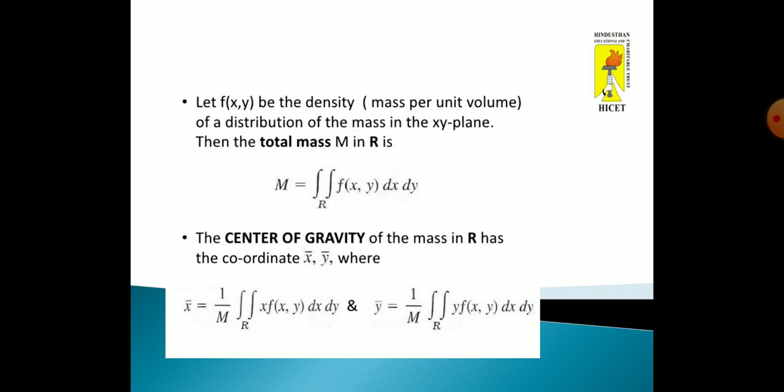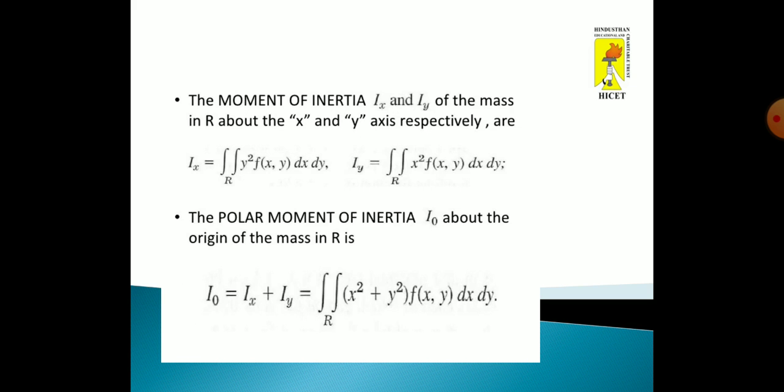The next one, center of gravity. The center of gravity of the mass in R has the coordinates x bar comma y bar, where x bar equals 1 by M times double integral over R of x times f of x comma y dx dy, and y bar equals 1 by M times double integral over R of y times f of x comma y dx dy.